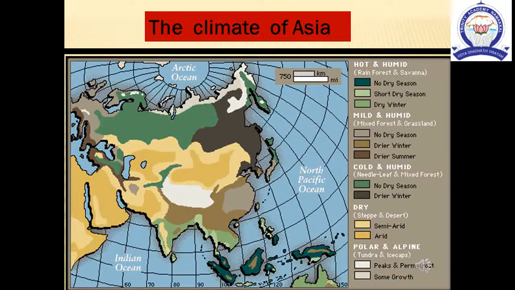The areas found in and around the equator have uniform climate throughout the year. There is no winter. The average temperature is 27 degrees Celsius and the mean rainfall is 1270 millimeters. There is no winter in the equatorial region.